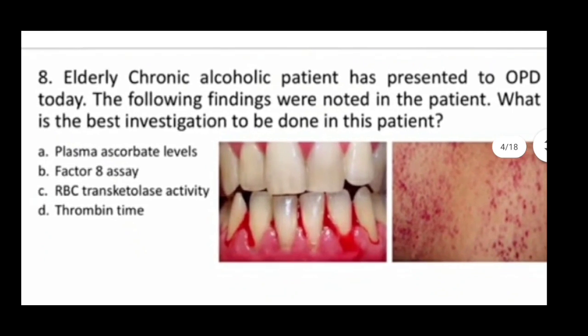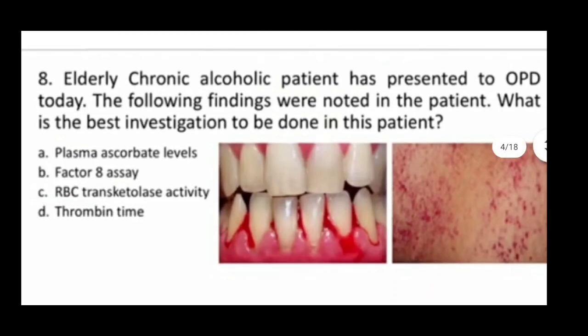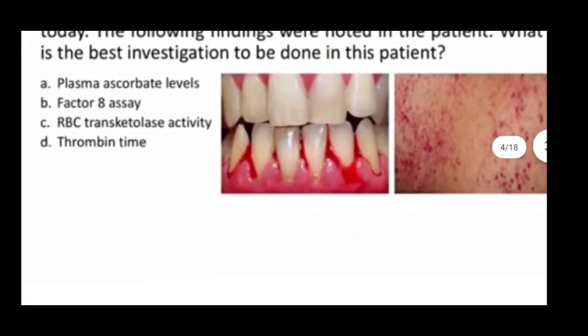Next one. An elderly chronic alcoholic patient has presented to OPD today. The following findings were noted in the patient. What is the best investigation to be done in this patient? So these images are given. First you can see bleeding of the gum. Second one, petechiae. So here the options: A, plasma ascorbate level. B, factor 8 assay. C, RBC transketolase activity. D, prothrombin time. So here the correct answer is A, plasma ascorbate level. Next one.